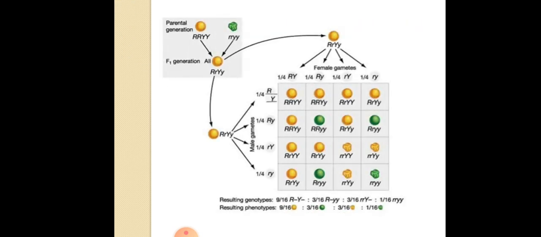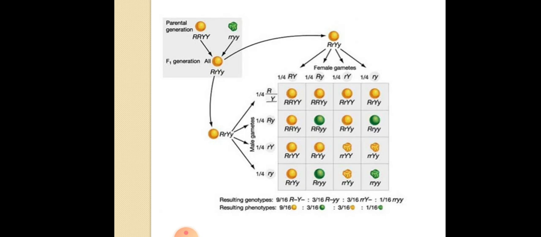Now in this diagram, let's try to understand the law of independent assortment. Here you can see the parental generation and the F1 generation, and from this F1 generation we are getting male gametes and female gametes. We are getting 4 different types of gametes, right? Capital R capital Y, capital R small y, small r capital Y, small r small y.